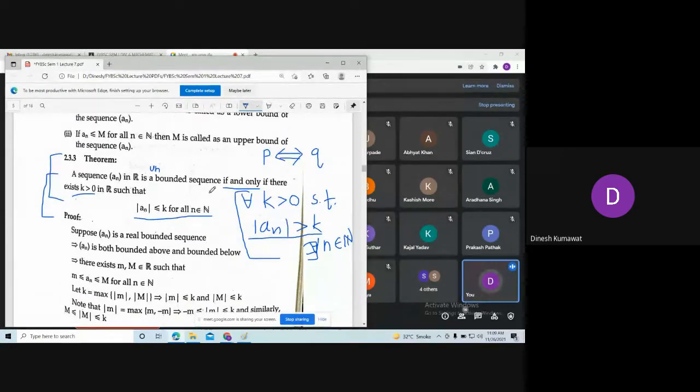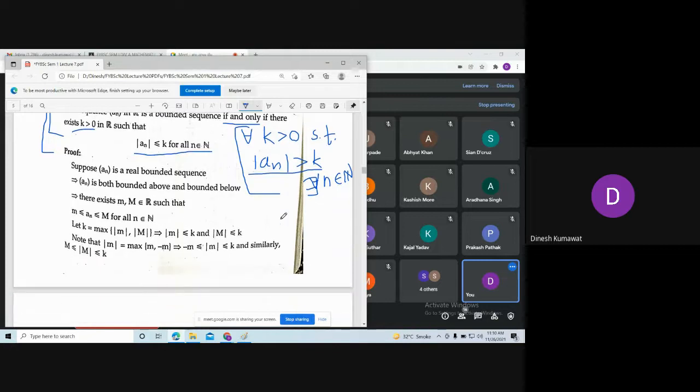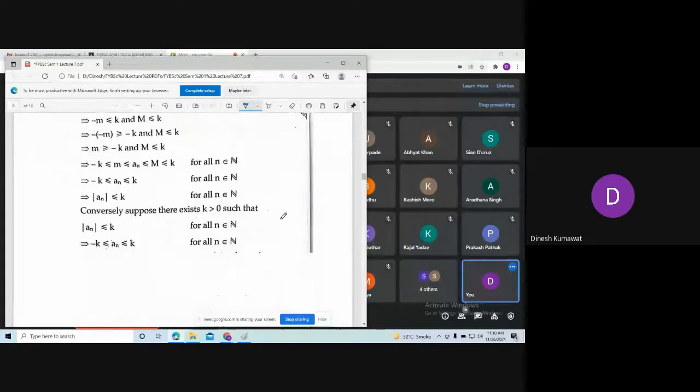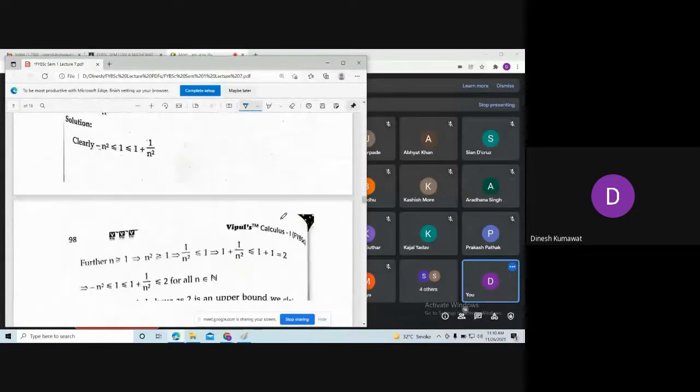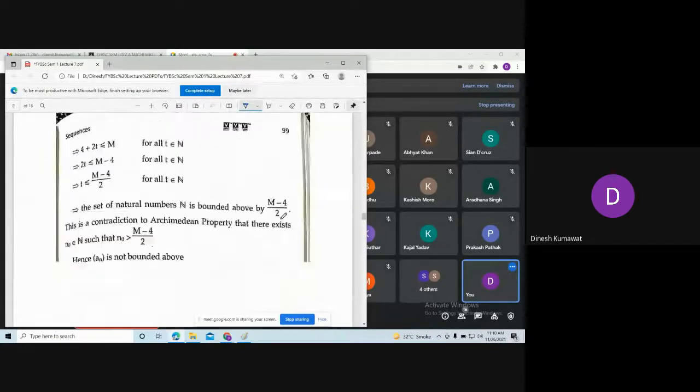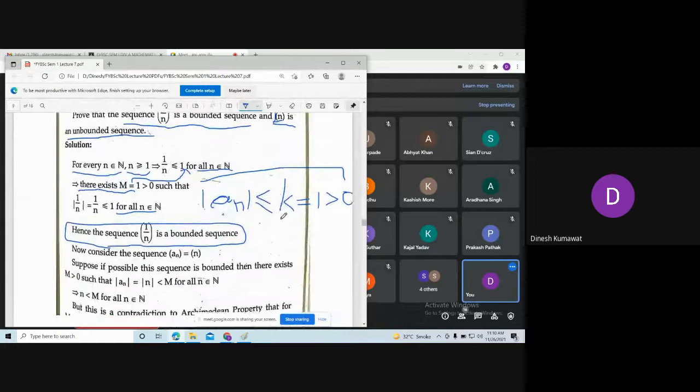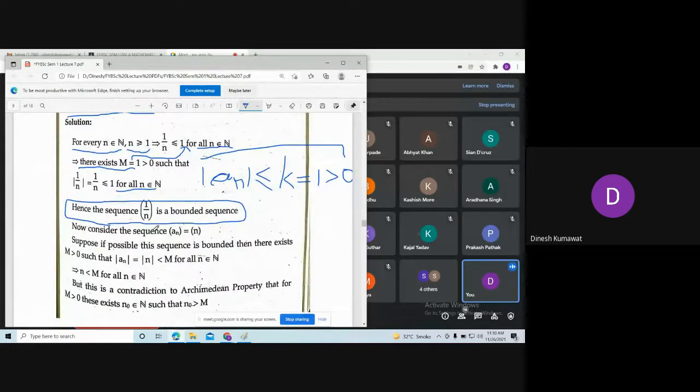And remember there is a difference between bounded sequence and unbounded sequence. For bounded sequence we want there exists k. For unbounded sequence we want for all k. Okay.